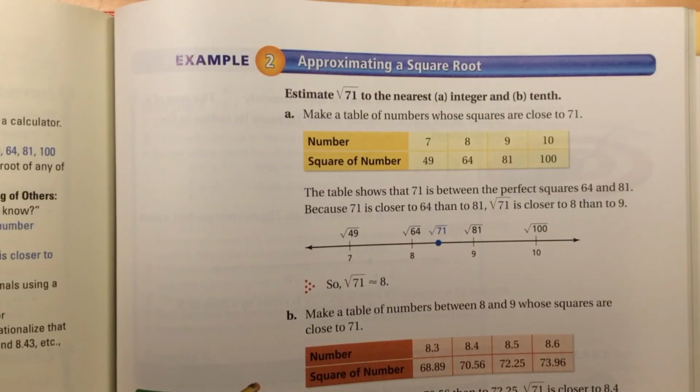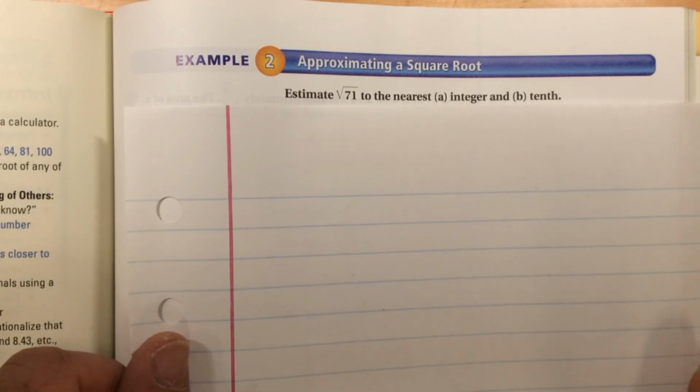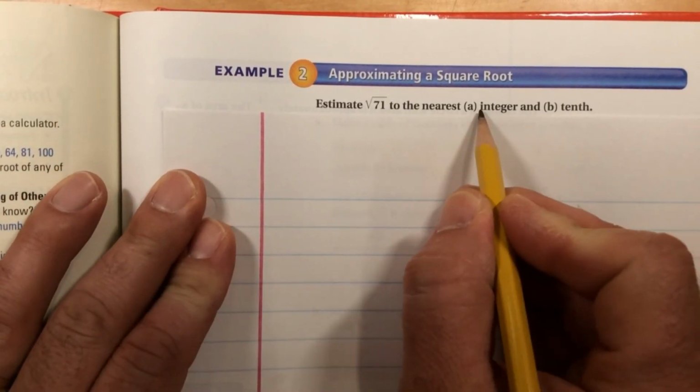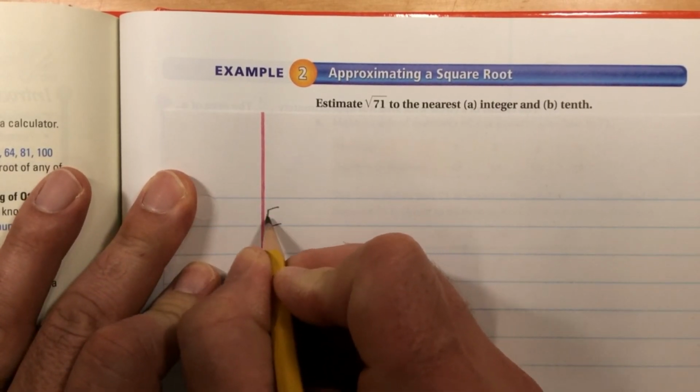The next part of this lesson is approximating a square root. So let's look at their example here. Estimate the square root of 71 to the nearest integer for starters here.